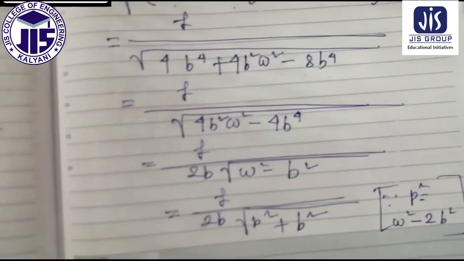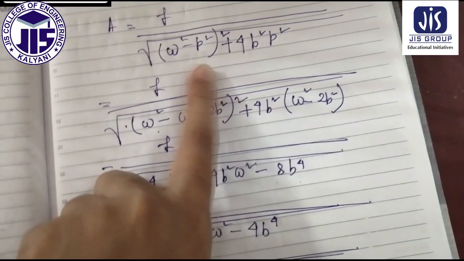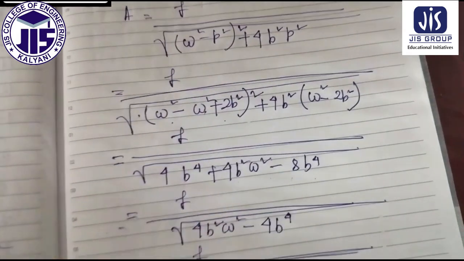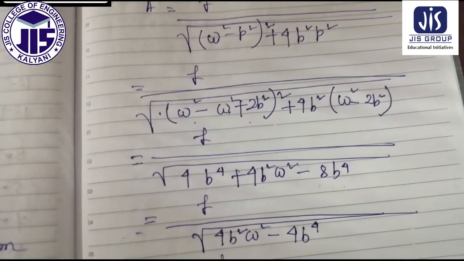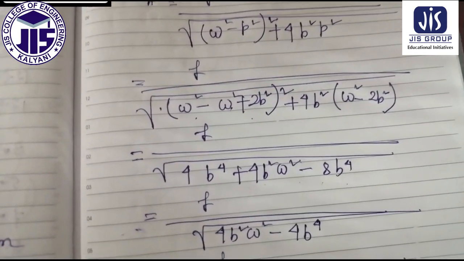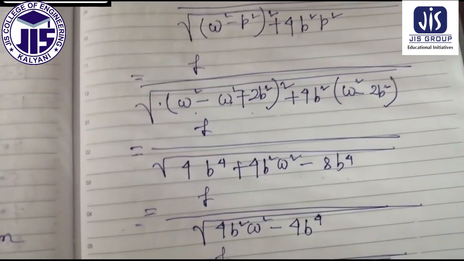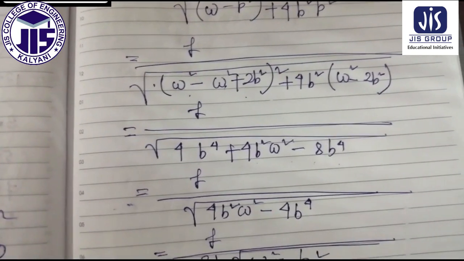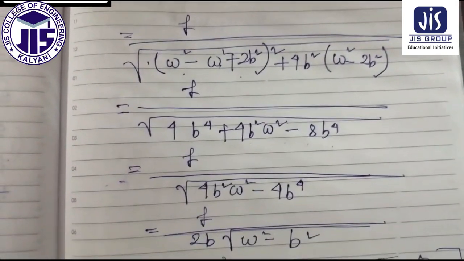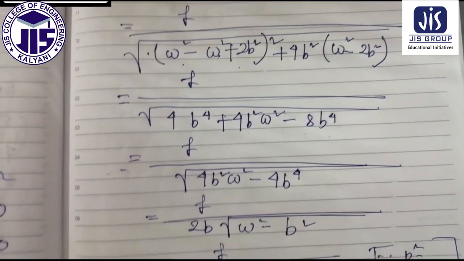So this is the derivation of the amplitude maximum. If we recapitulate from the beginning, then A equal to F by root over of (omega square minus p square) whole square plus 4b square p square. Here we have applied the expression of p, then we are getting omega square minus omega square plus 2b square, plus 4b square into omega square minus 2b square.